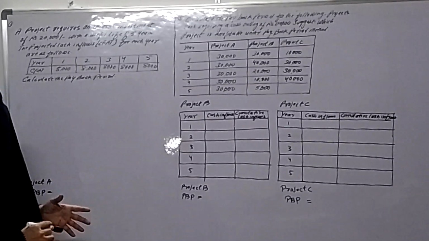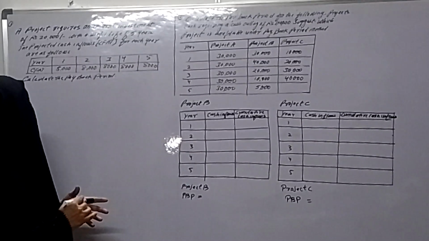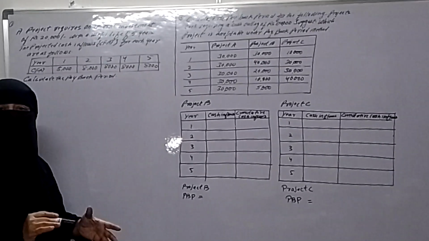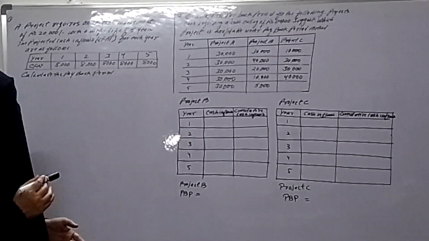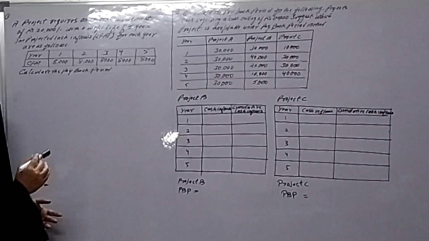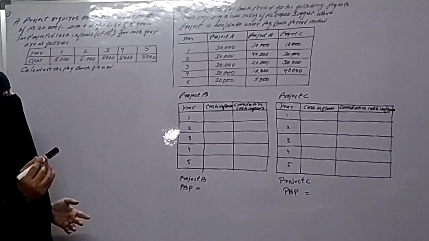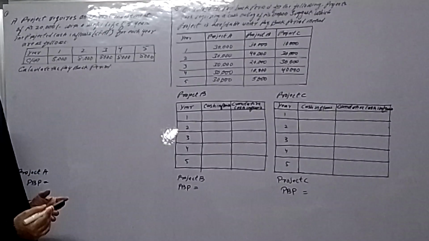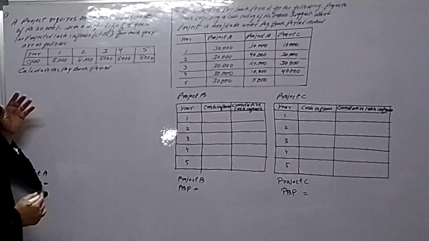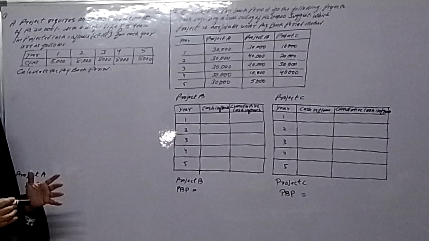In the information, the initial investment is given. Initial investment means the outlay of the investment. So in this problem, the initial investment, the outlay of the project, is 20,000, and the returns, CFAT, cash inflows, are given from first year to fifth year as 8,000.